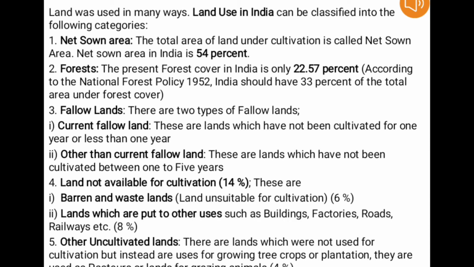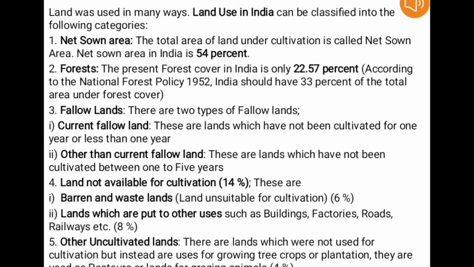Number one, net sown area. By definition, the total area of land under cultivation is called net sown area. In India, the net sown area is about 54%. This means that out of the total area in India, 54% is the net sown area, or 54% is the land which is used for cultivation.